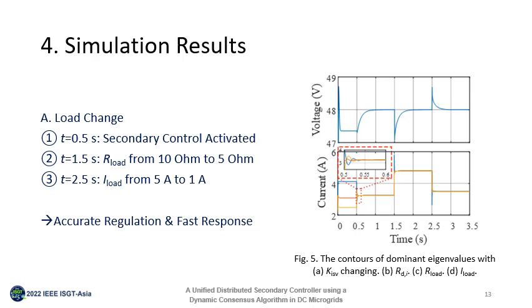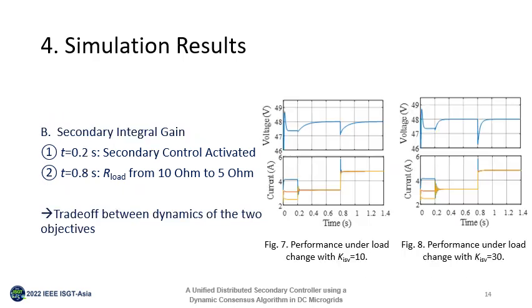We can see that regardless of the load change, the average voltage is well regulated, and the current sharing is achieved within 0.05 seconds. In Case B, the secondary control is activated at 0.2 seconds, and the resistive load changes from 10 ohms to 5 ohms at 0.8 seconds.